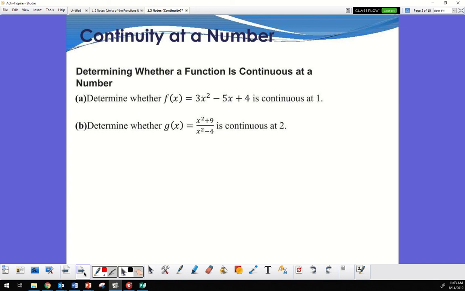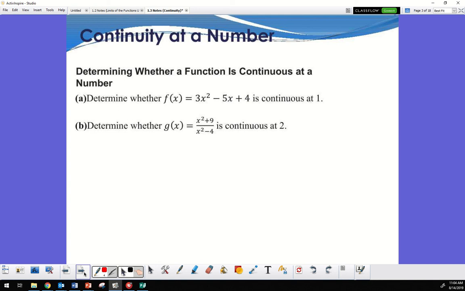Domain restriction. There's a domain restriction. Look at this one right here. Is there any domain restrictions on this function? No. I'm not going to have any restrictions at all. So if there's no restrictions at all, there's no place where it's going to be undefined. There's no piecewise where I'd have a weird jump. This is going to be continuous at 1. Okay, that one's good.